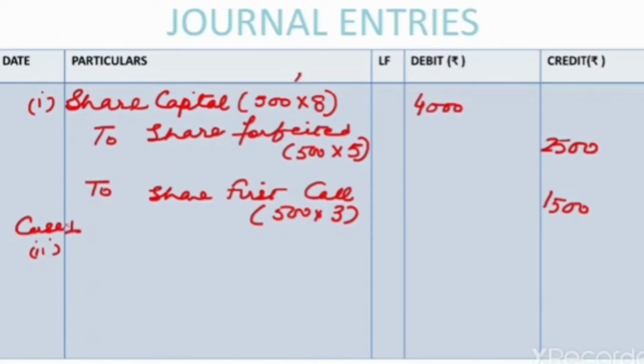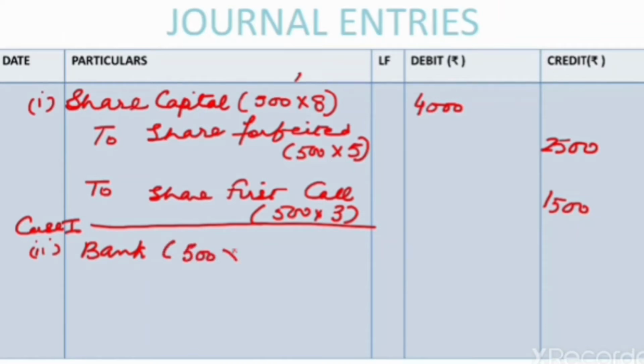For case 1 now we will pass the entry for reissue of the shares. Now the case was the shares were reissued at rupees 9 per share. So all the shares have been reissued, so 500 forfeited shares have been reissued.